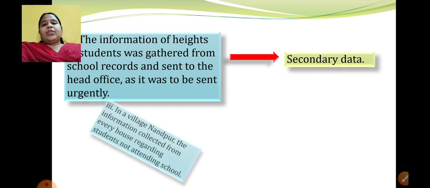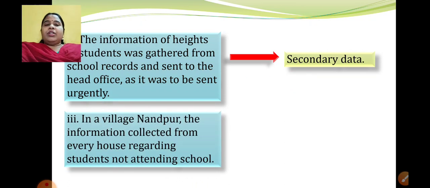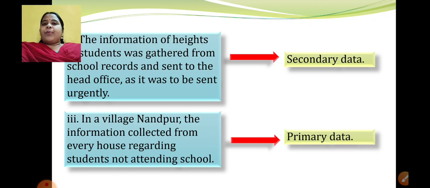Then the third question is: in a village Nandpur, the information collected from every house regarding students not attending the school. Now this is not information collected from somewhere. It is collected from every house. Nobody is giving a ready-made answer. We are collecting information going door to door, and in every house we are collecting information about students not attending the school. So this is being done by that person himself. That is the reason it is primary data.